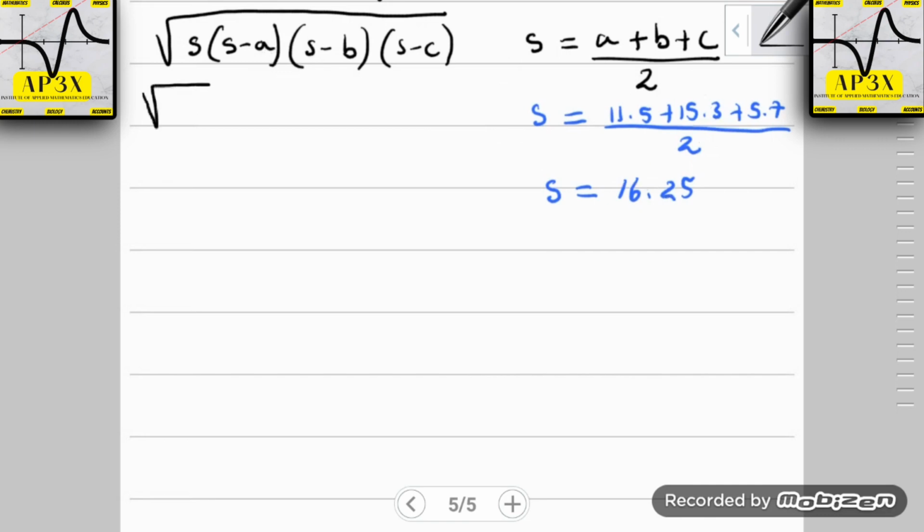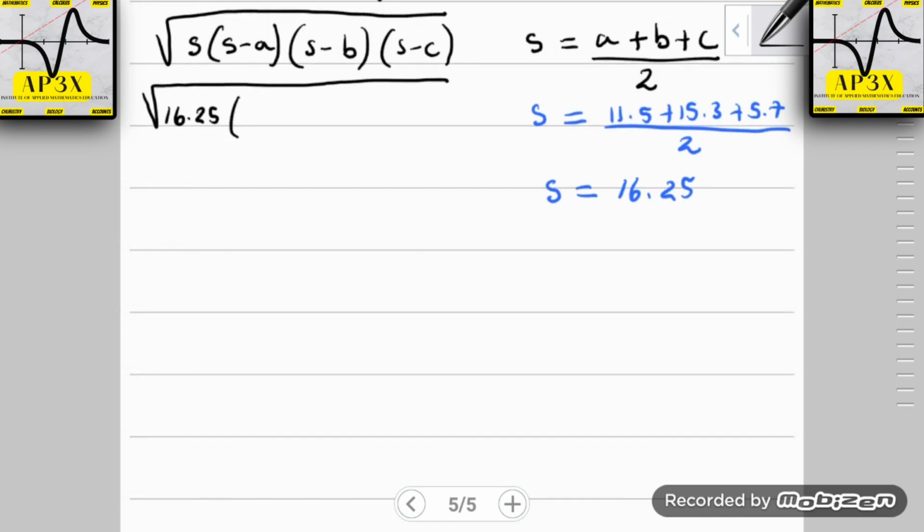So we have the square root of s, which is 16.25. One particular student rounded off to 16.3. I don't recommend rounding off before the problem is completed, because you're going to get an inaccurate answer that may fall outside of the margin of error. So I recommend that whatever number you have here, use it as it is. Not that it's going to be incorrect, but let's play safe.